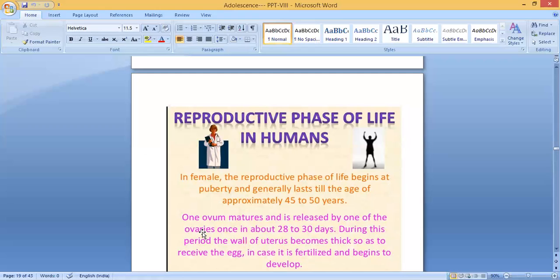The ovum matures and is released by one of the ovaries, once in about 28 to 30 days. It means once in a month, one ovum or one egg will be released from one ovary. During this period, the wall of the uterus becomes thick so as to receive the egg in case it is fertilized, and begins to develop.